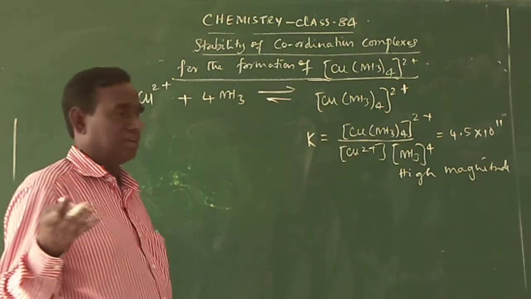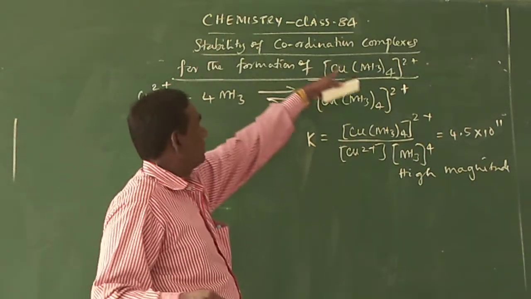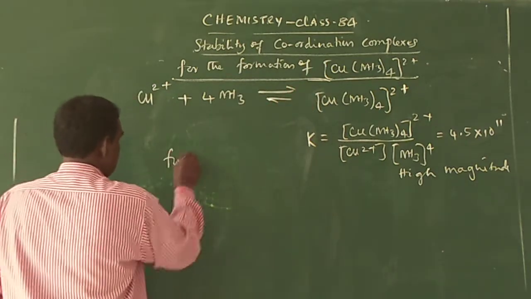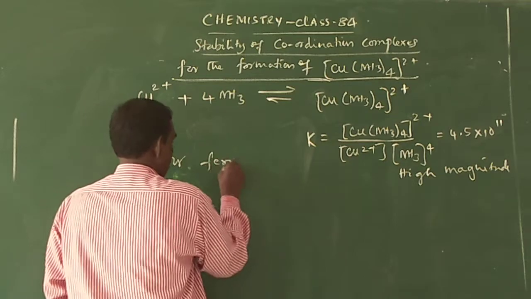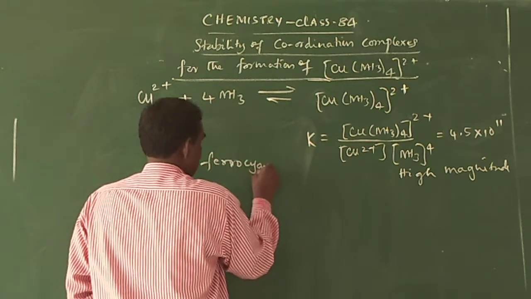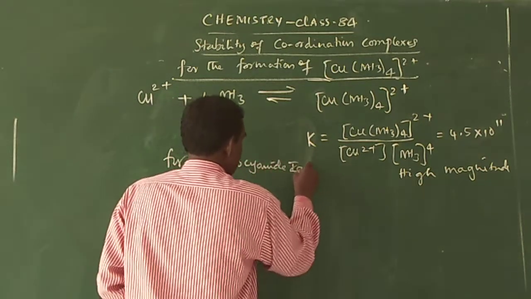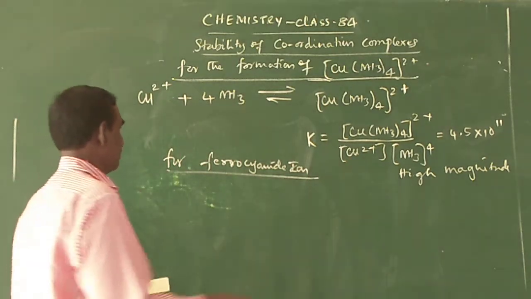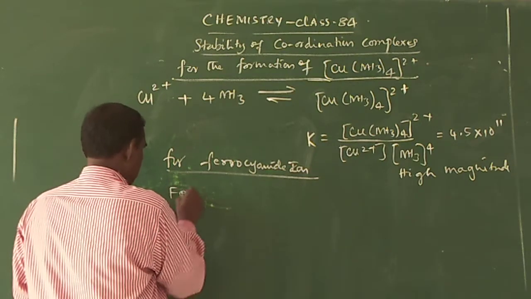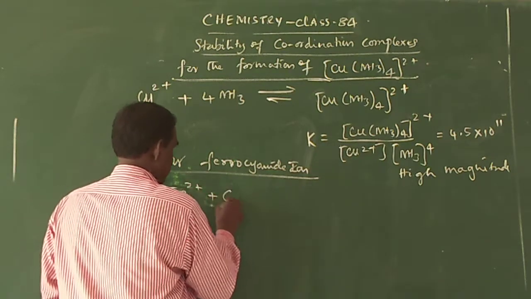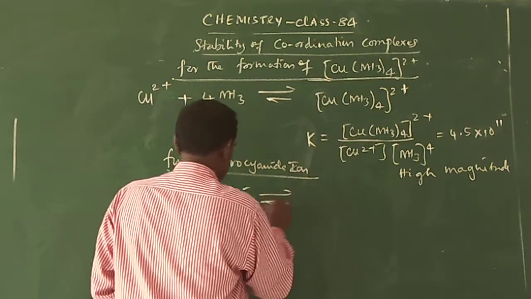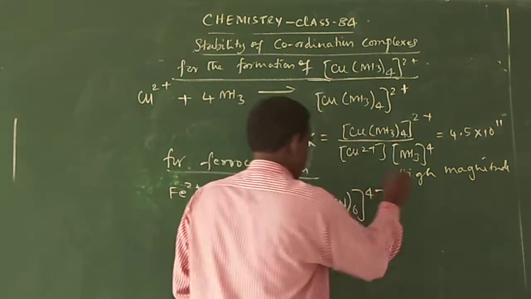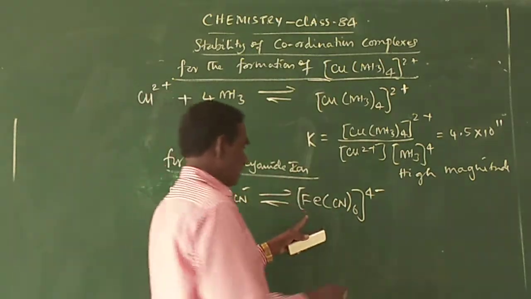Now let me calculate the stability constant for the formation of the ferrocyanide-type ion, [FeCl6]4-. Fe2+ plus 6Cl- gives [FeCl6]4-.